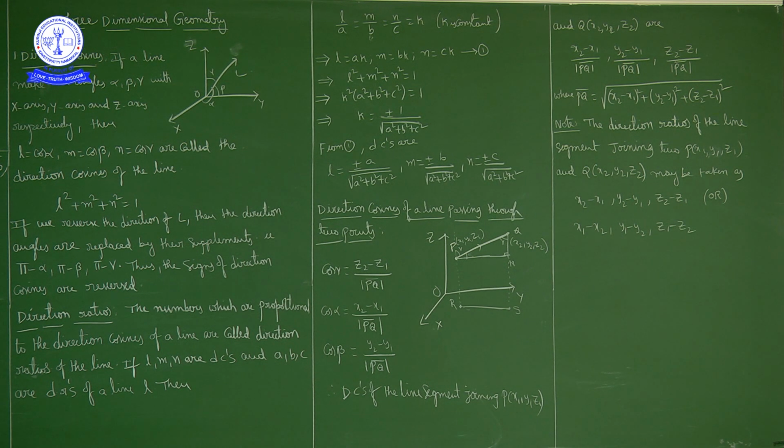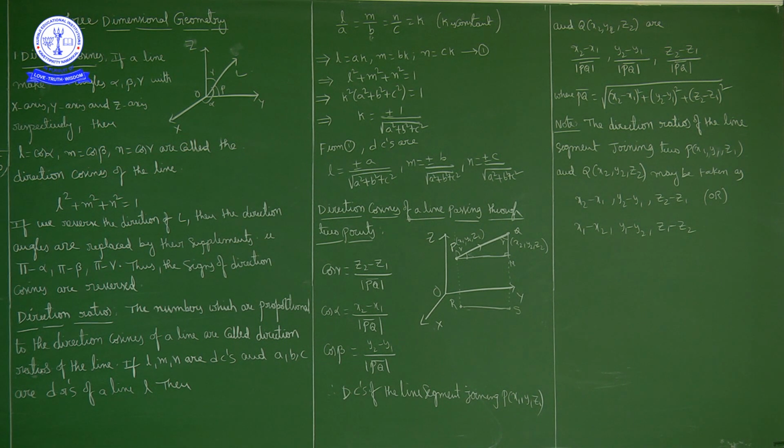If a directed line makes angles alpha, beta, gamma with the x-axis, y-axis and z-axis respectively, then their corresponding cosines, that is cos alpha, cos beta, cos gamma, we denote as L, M, N. L is equal to cos alpha, M is equal to cos beta, N is equal to cos gamma, and these are called the direction cosines of the line L. We already discussed this in the last chapter.